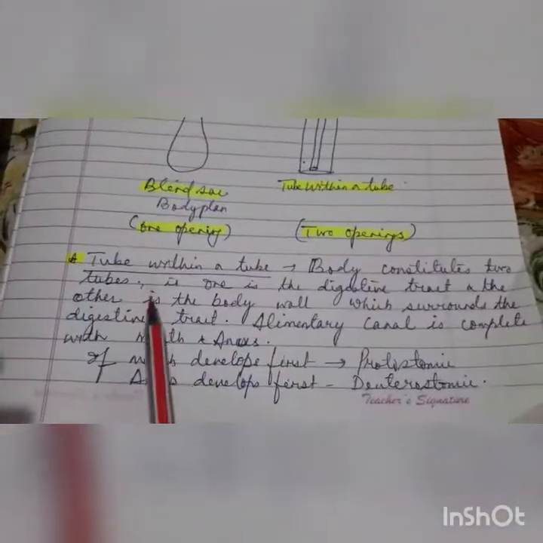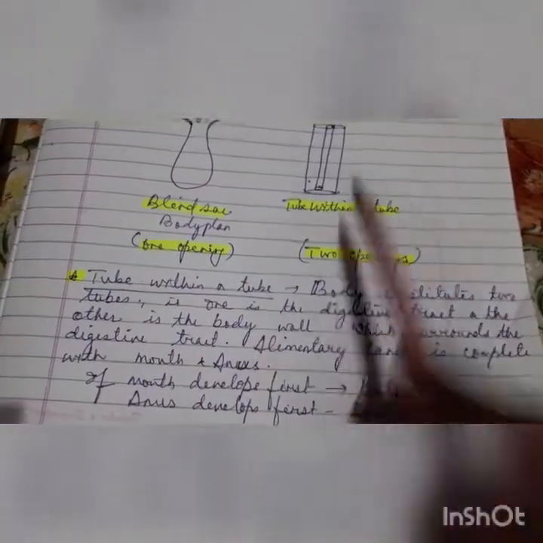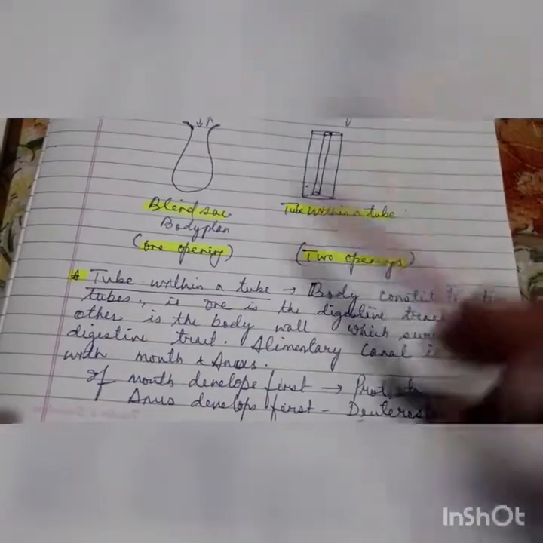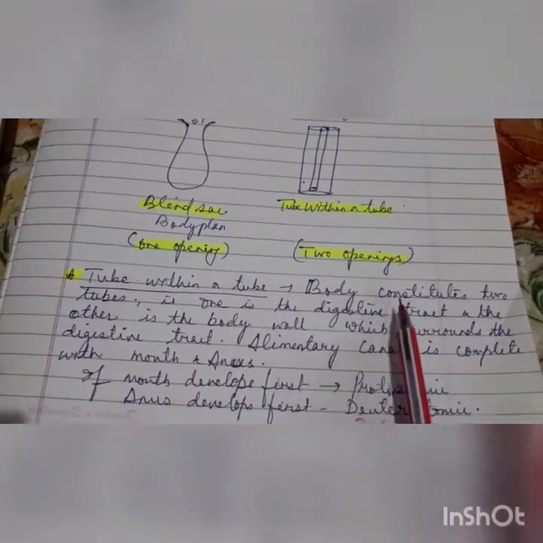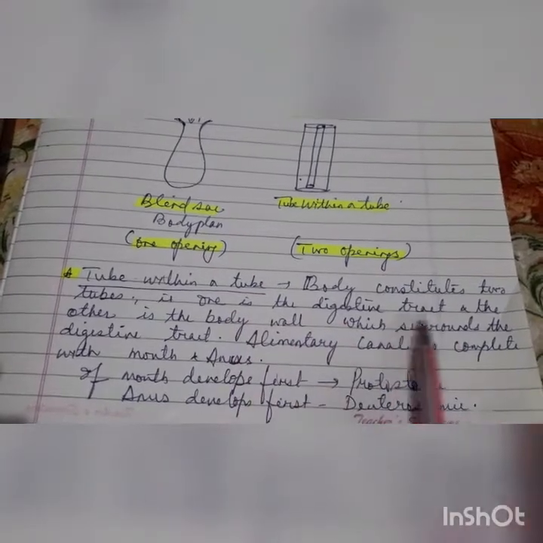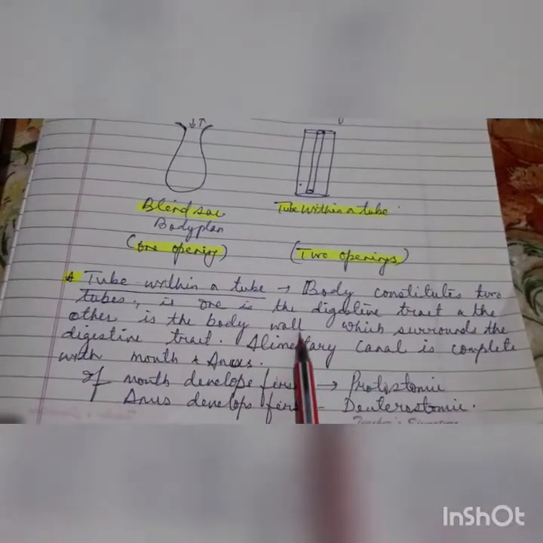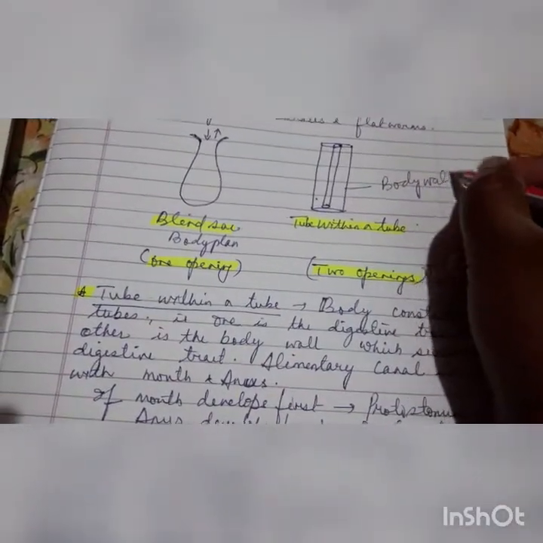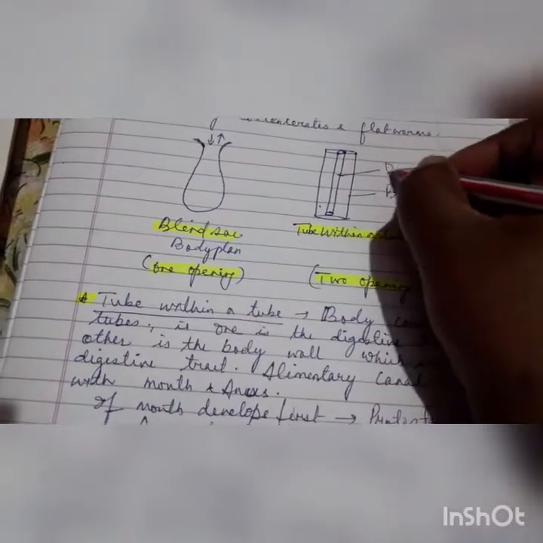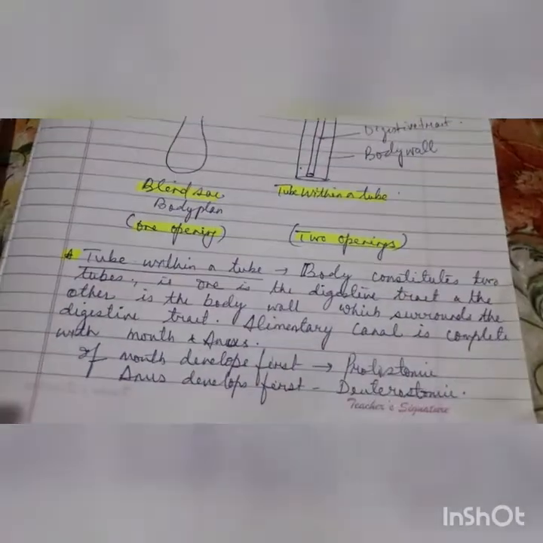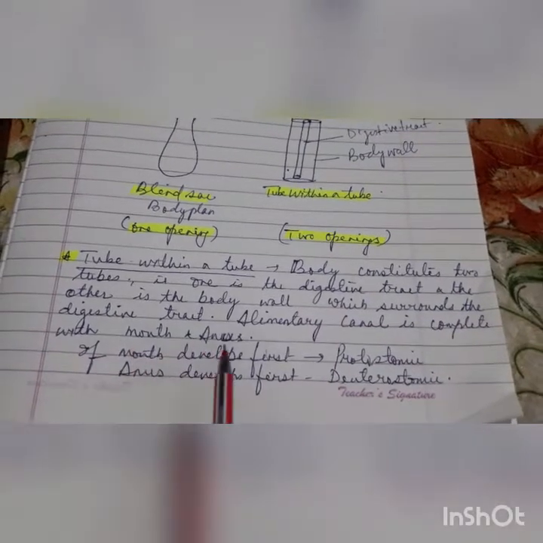Then comes the tube within the tube. This is the body cavity and this is the alimentary cavity. The body constitutes two tubes, that is, one is the digestive tract and the other is the body wall. So this is the body wall, and this is the digestive tract. The alimentary canal is complete with mouth and anus.